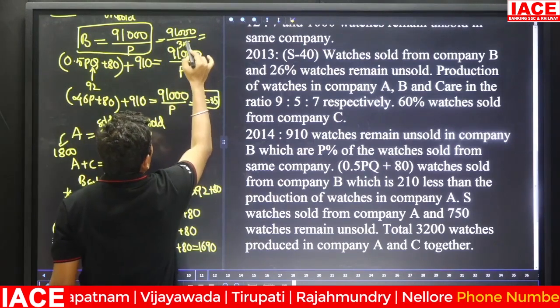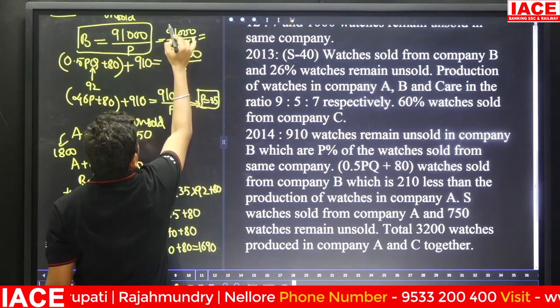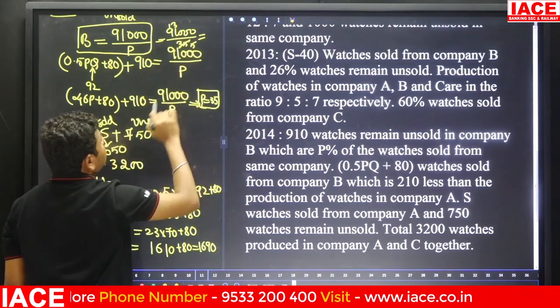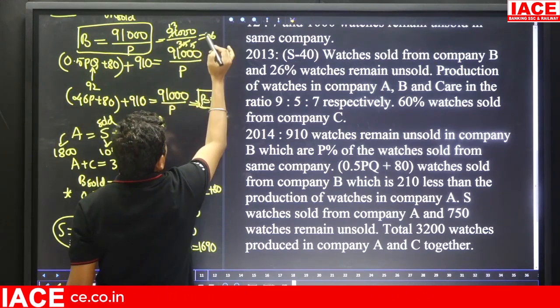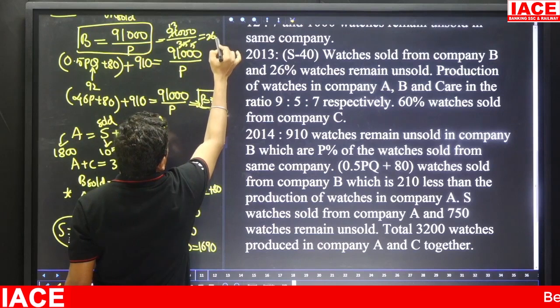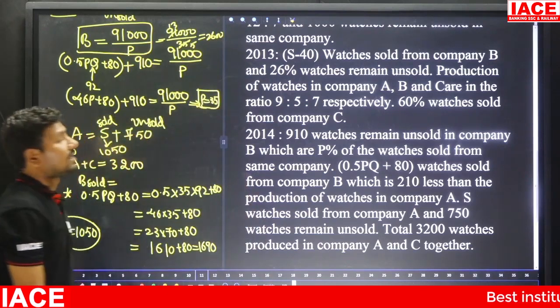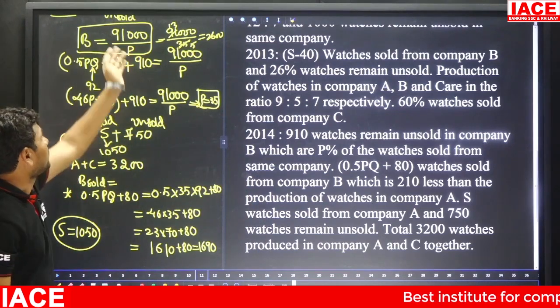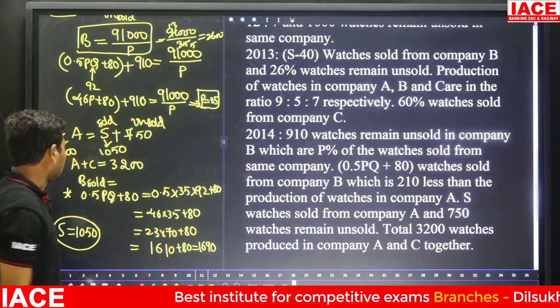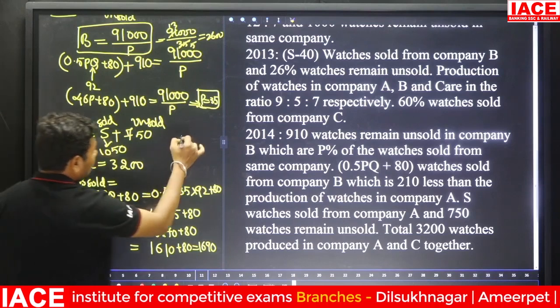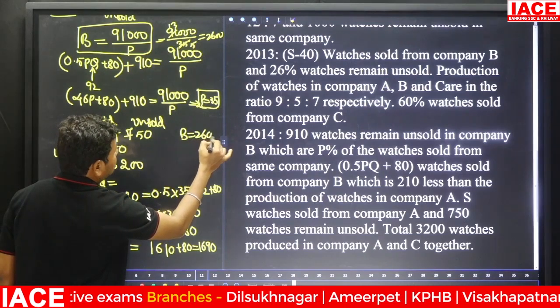Here 7 5s and 7 13s, 7 13s are 91. Then 5 how many times? 5 2s are 10, and 5 2s, 6. And here is 00, 2600. The 2600 belongs to the B total value. Once we remove the sold value, now we have to write B is equal to 2600.